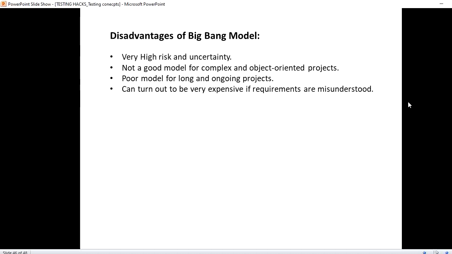It is not a good model for complex and object-oriented projects. It is a poor model for long and ongoing projects, and it can turn out to be very expensive if the requirements are misunderstood. Since there is no proper planning and nothing is properly designed or taken care of in this model, it is not a suitable model to follow in real-time applications. So this covers the advantages and disadvantages of the Big Bang model.